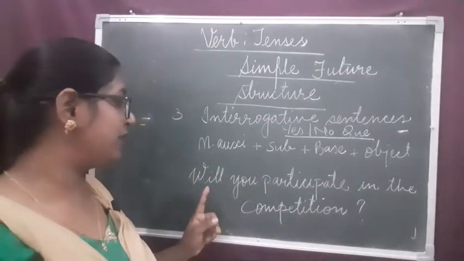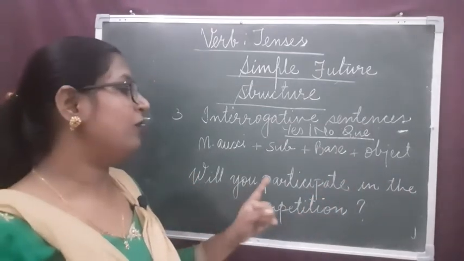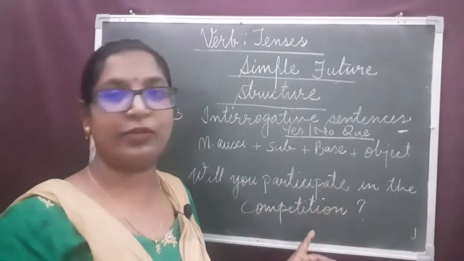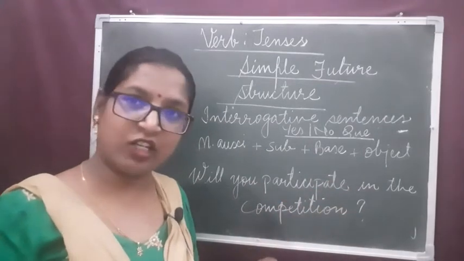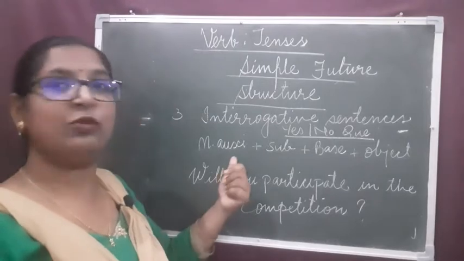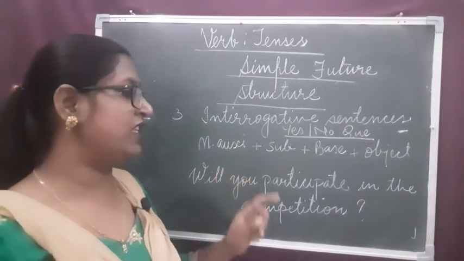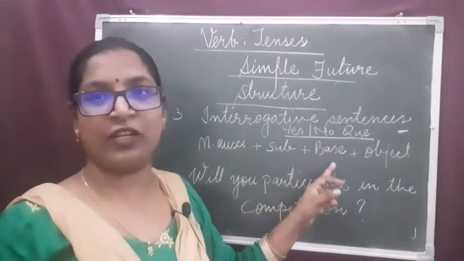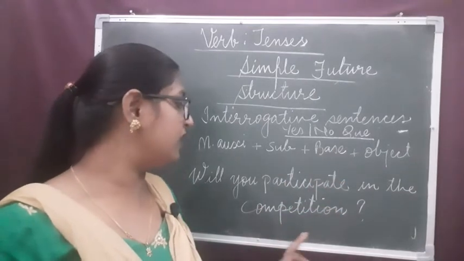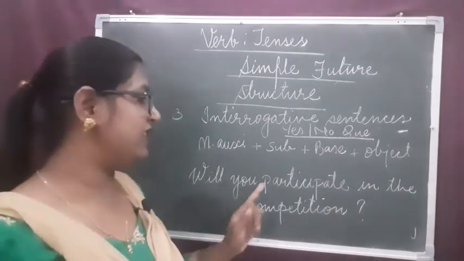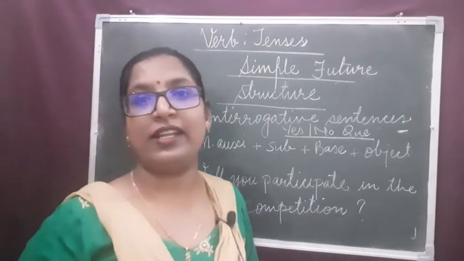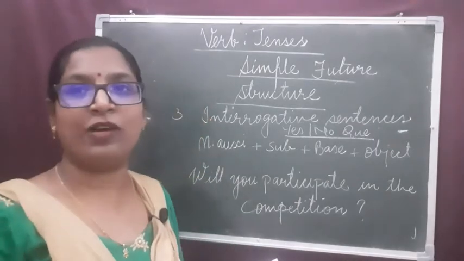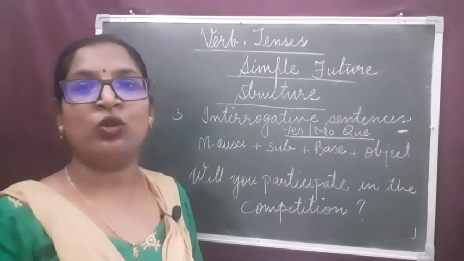Let's see the example. Will you participate in the competition? Will is the modal auxiliary, you is the subject, participate is the main verb in its base form. In the competition. Will you participate in the competition? And at the end there should be a question mark because we have framed a question.